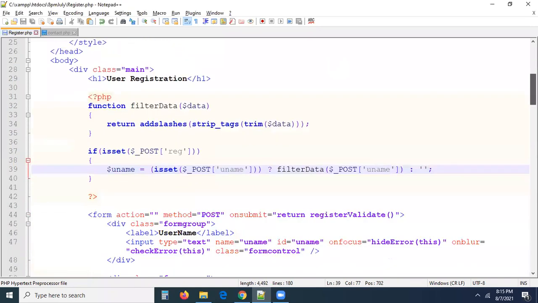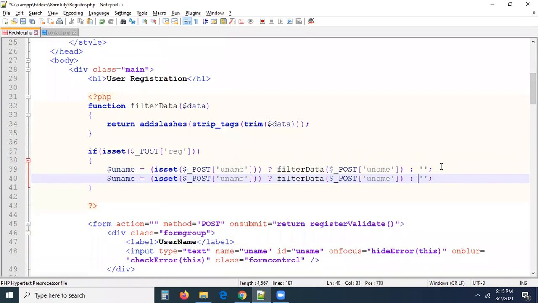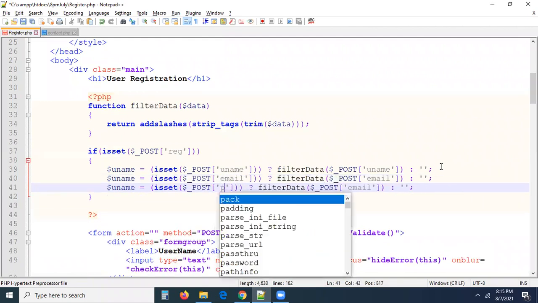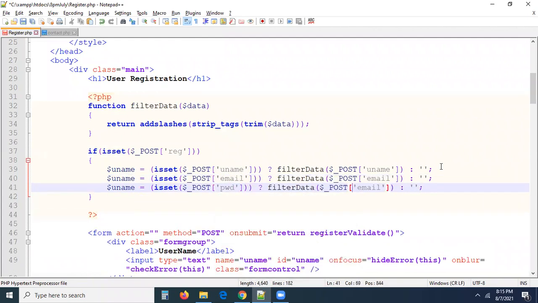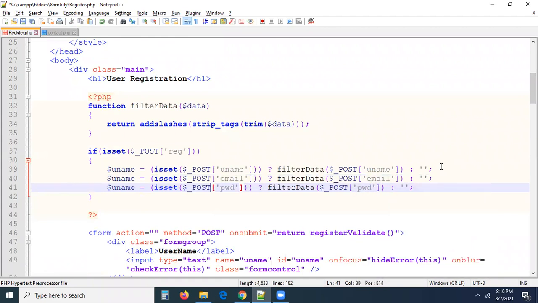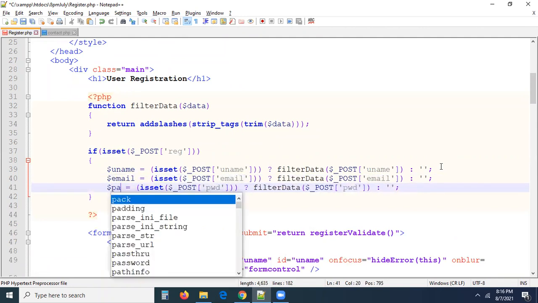Now, like this, we have to collect all the information, right? Email, okay, let me check the form fields. I believe I have remembered email, and this is going to be email. This is going to be pwd. Let me change the variable name also, email. Right, so this is email. This is going to be pass.